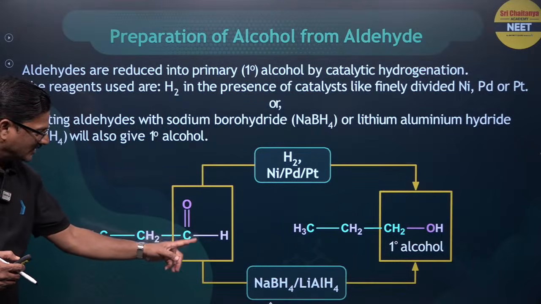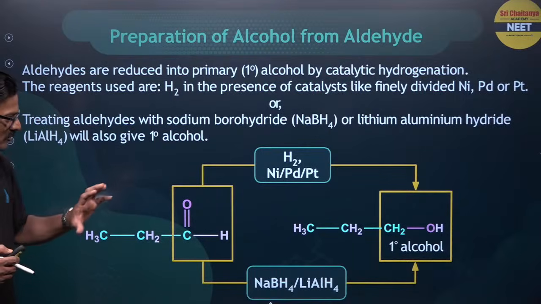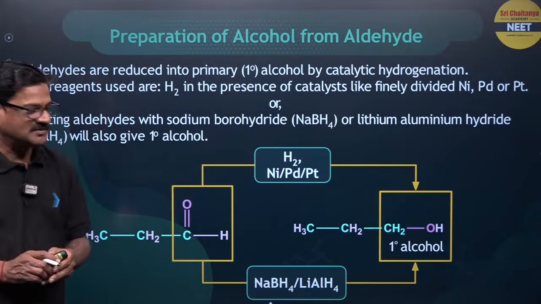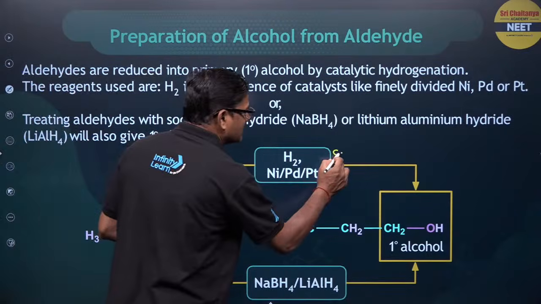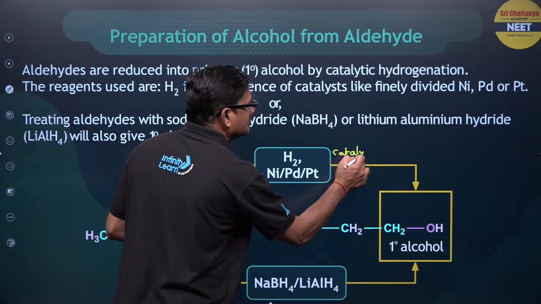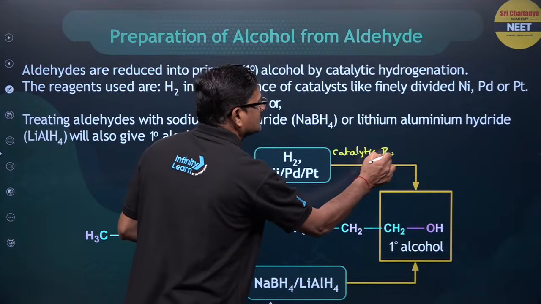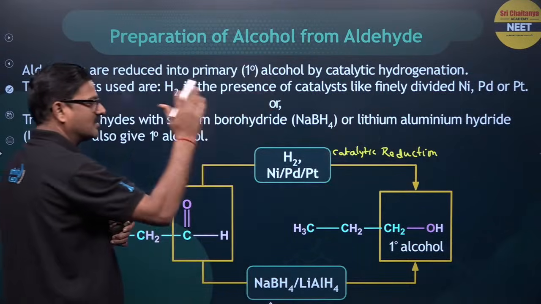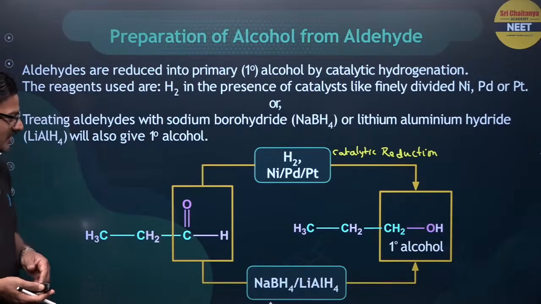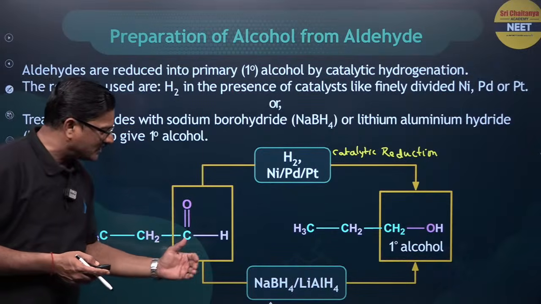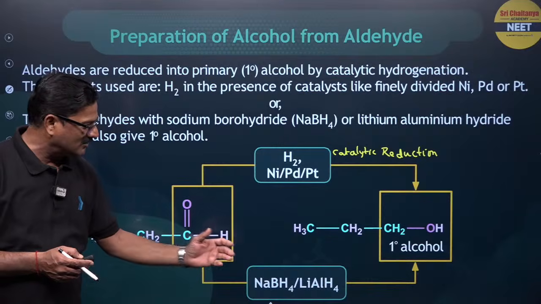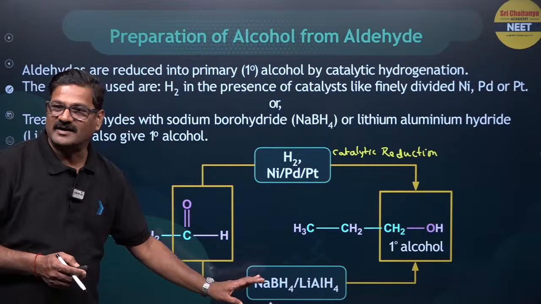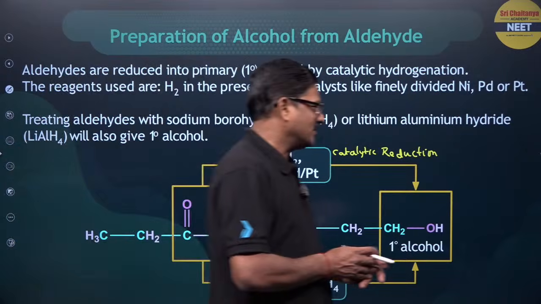So this is an aldehyde, you can reduce it. You can go ahead with nickel, platinum, palladium, hydrogen. So it is called catalytic reduction. You are going to get a primary alcohol. When you go ahead with reduction by using sodium borohydride or lithium aluminum hydride, you are going to get a primary alcohol. This is the hydride reduction method, complex hydride reduction method.